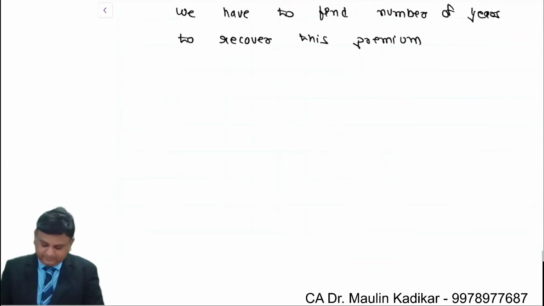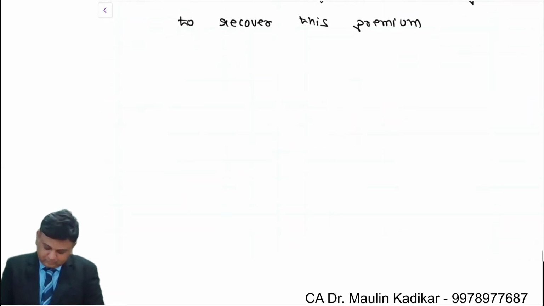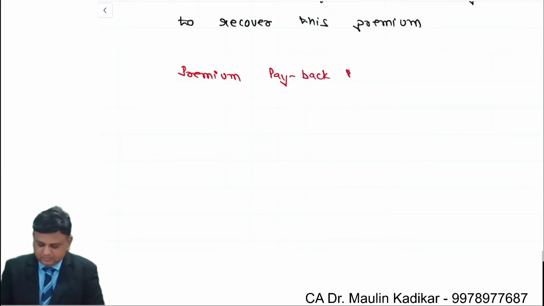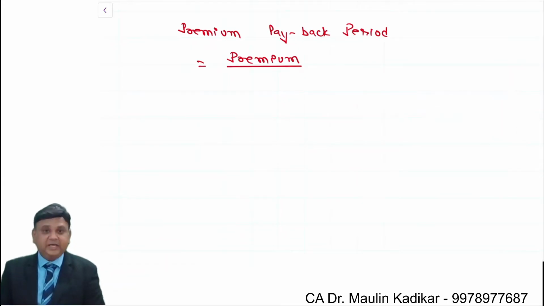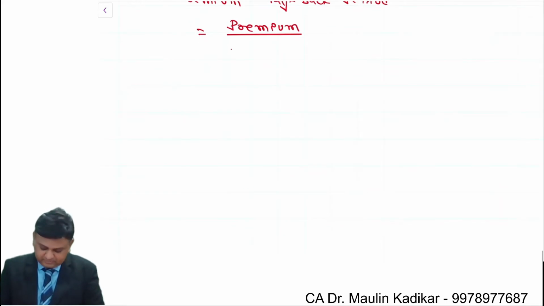Premium payback period. Premium payback period equals premium divided by annual incremental income.